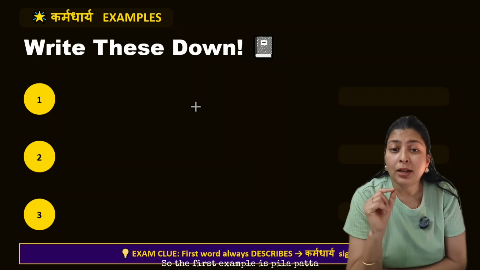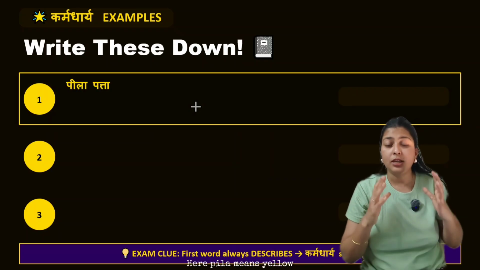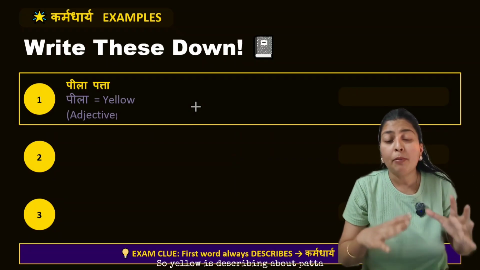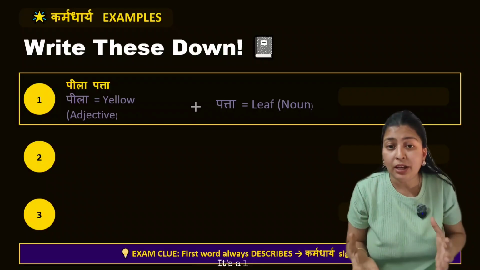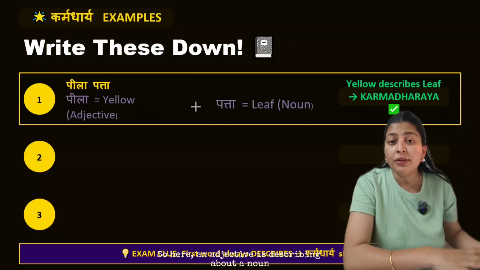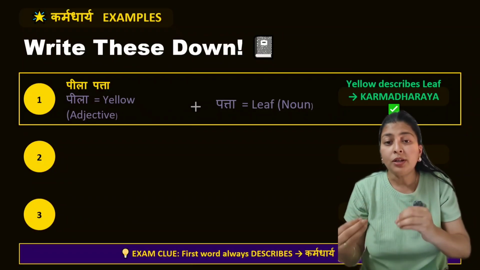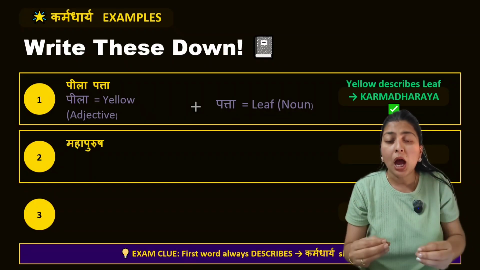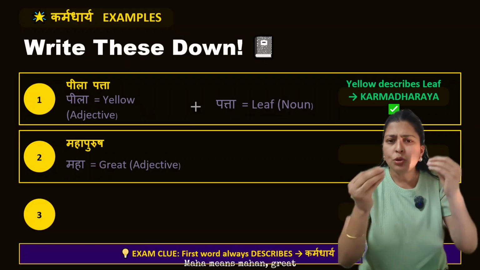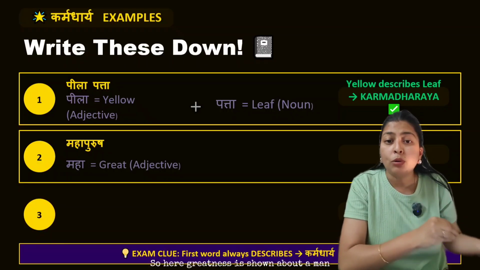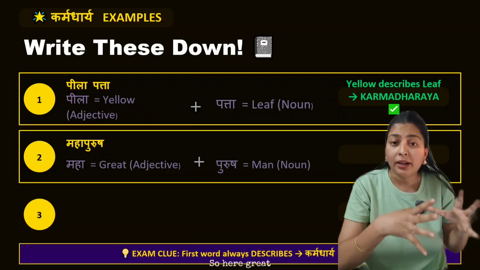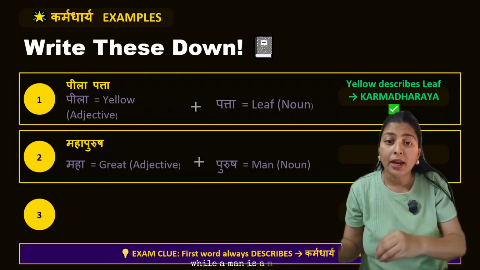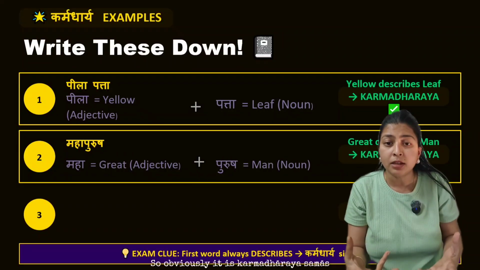So the first example is Pila Patta. Here Pila means yellow. So yellow is describing Patta and Patta is what? It's a leaf. So here an adjective is describing a noun. So it is Karmadharaya Samas. Next is Mahapurush. Maha means Mahan, great. So here greatness is shown about a man. So here greatness is an adjective while man is a noun. So obviously it is Karmadharaya Samas.